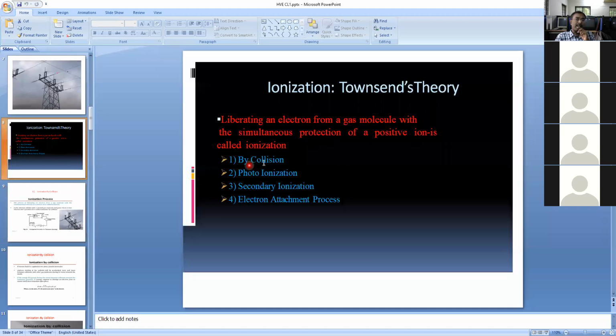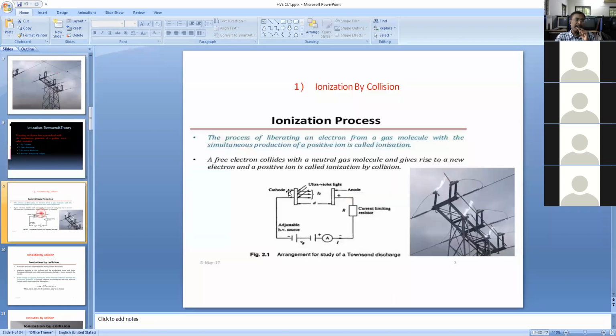Ionization by collision, photoionization, secondary ionization, electron attachment. These are the different concepts that can be analyzed. This is a practical way of explanation. Based on practical experiments only, they developed the theoretical concepts. That's the Townsend scientist, who developed these types of concepts. This is under the ionization process.